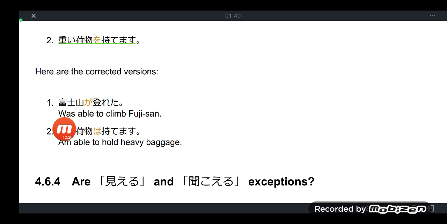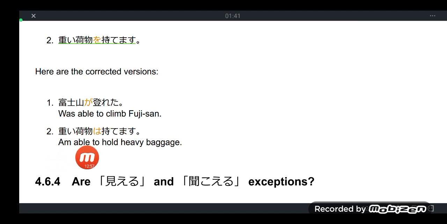Fuji-san ga noboreta: I was able to climb Fuji-san. Noboreta is the verb noboru in potential form and then conjugated to past, because after you have conjugated to potential form, you can still do another conjugation like past tense. Noboreru is the potential form present tense. Noboreta is the potential form in its past tense.